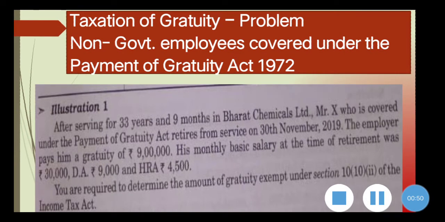And here is your question. After serving for 33 years and 9 months in Bharat Chemicals Limited, Mr. X, who is covered under the Payment of Gratuity Act, retires from service on 30th November 2019. The employer pays him a gratuity of rupees 9 lakhs. His monthly basic salary at the time of retirement was rupees 30,000, DA rupees 9,000 and HRA rupees 4,500. You are required to compute the amount of gratuity exempted under section 10(2) of the Income Tax Act. So that is the question.